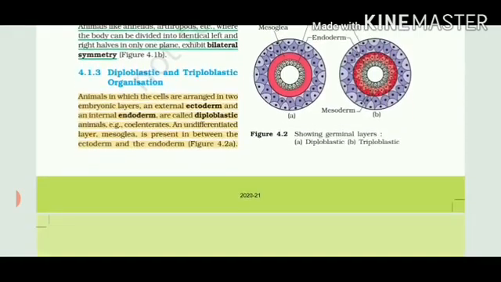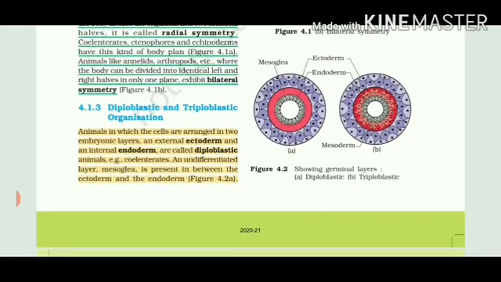The third kind of basis of classification shows us about the different kinds of layers which are present in our body. Layers of what? Layers of different kinds of cells. Our body is made up of millions of cells. So how our skin, then internal layers, they are protecting the pipes which are present in the body. If you can see in figure 4.2, they are showing germinal layers. What do you mean by germinal? Germinal means the cells which are dividing and they have the ability to give rise to any new part.